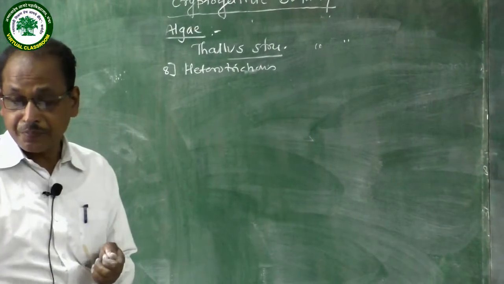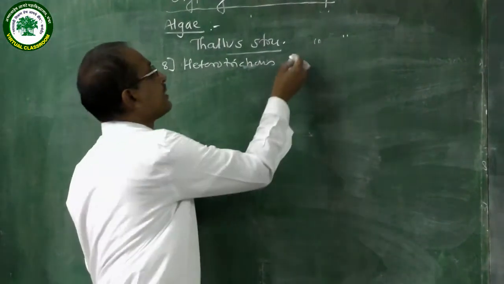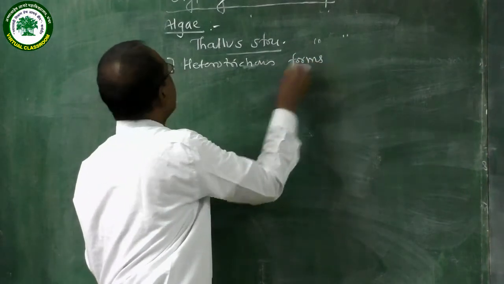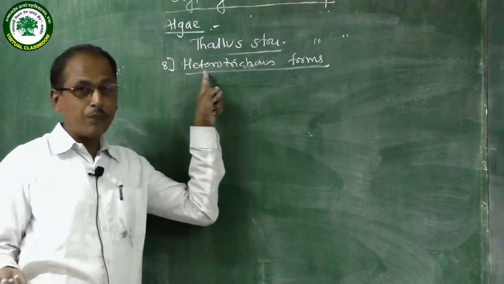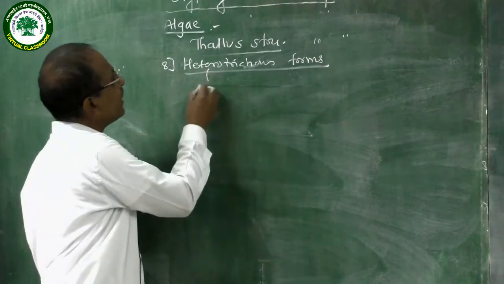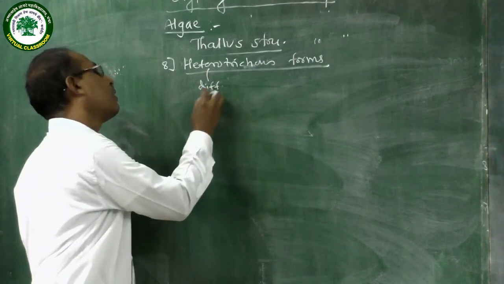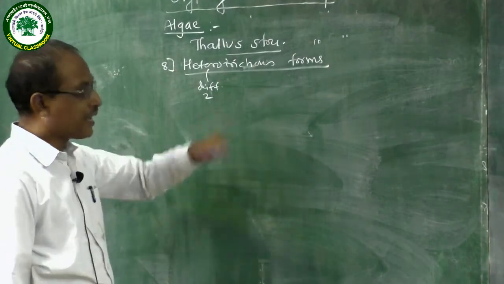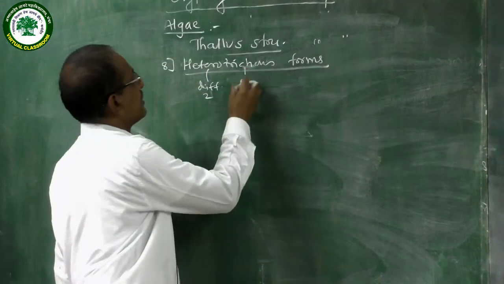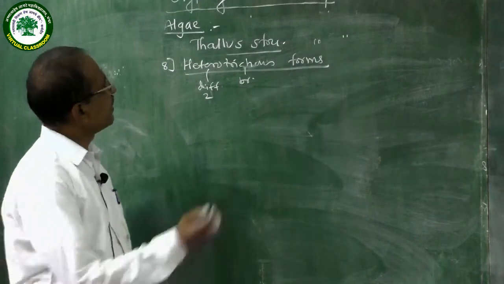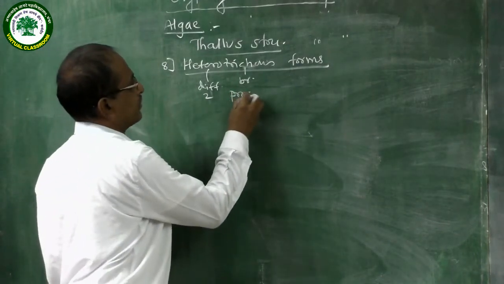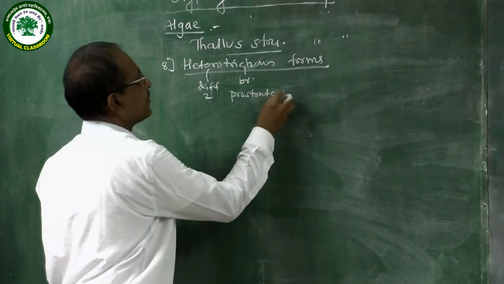Heterotrichous structure, also called heterotrichous forms. Hetero means different, or two types. Trichous means branches. There are two types of branches, that is prostrate and erect.